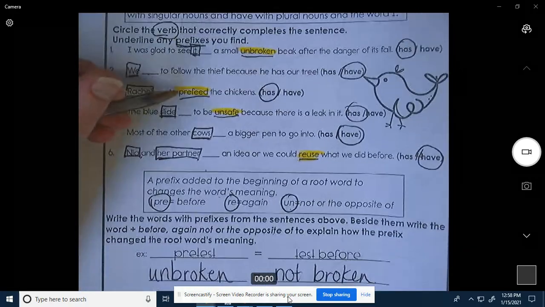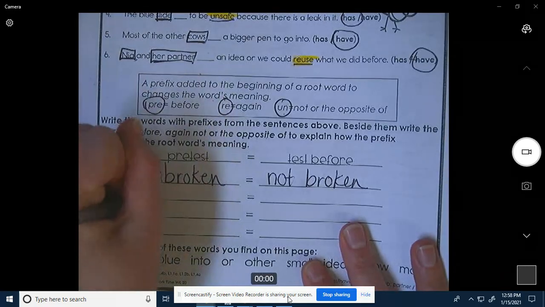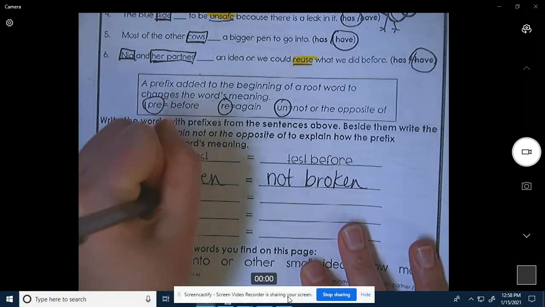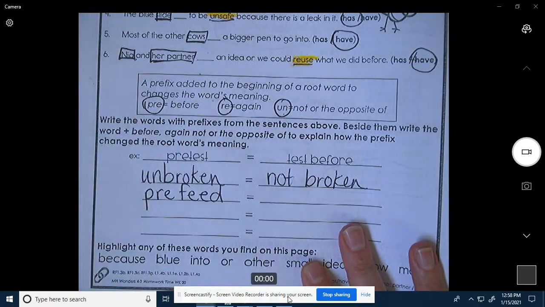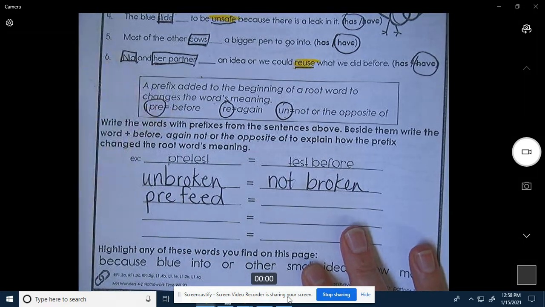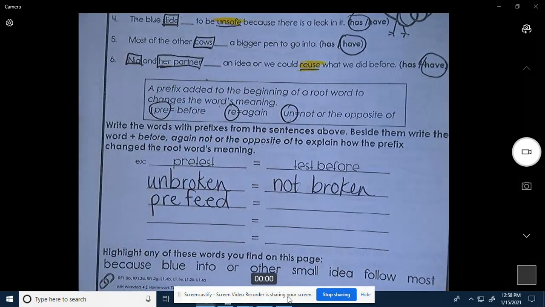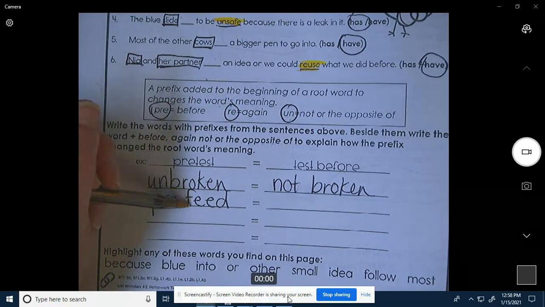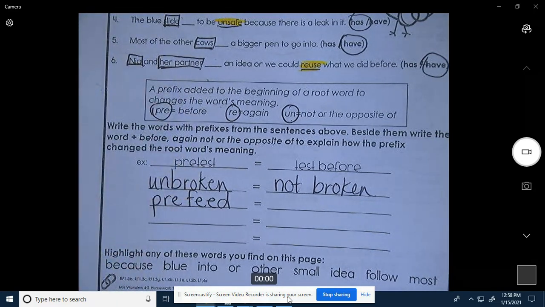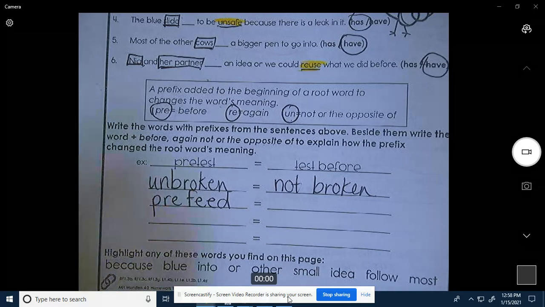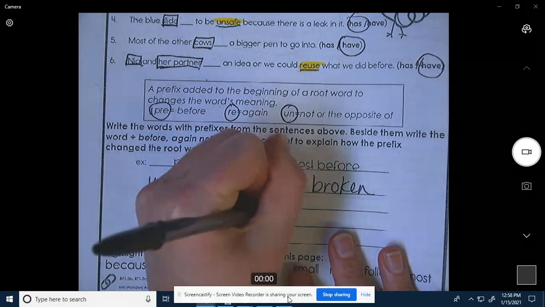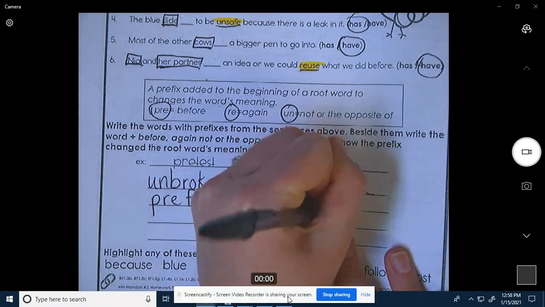Okay, next one, pre-feed. Pre-feed. Okay, pre means before. So we're going to put feed before. So pre-feed is to feed before.